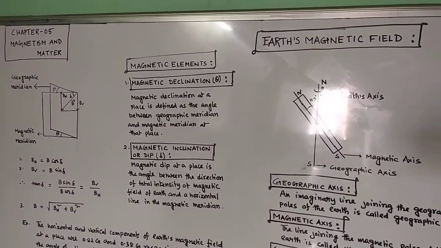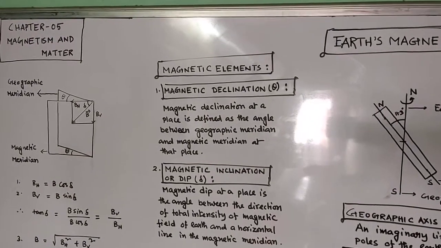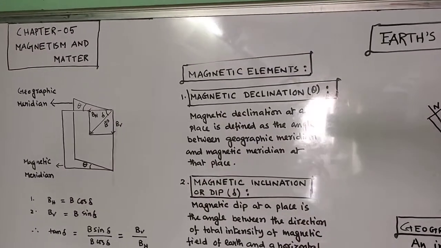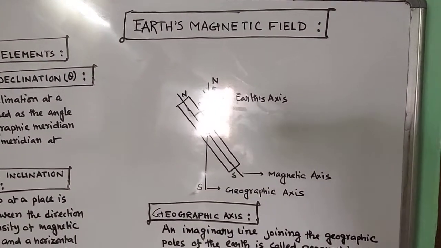Good morning, students. The topic which we are going to discuss today is from chapter 5, which is magnetism and matter. The first topic which we are going to discuss is Earth's magnetic field.